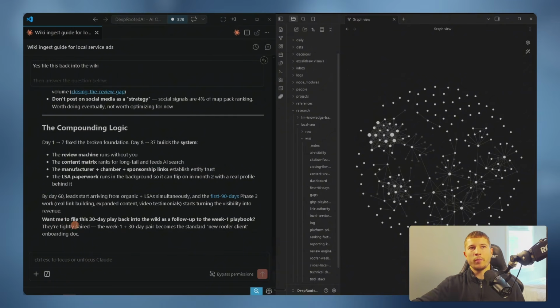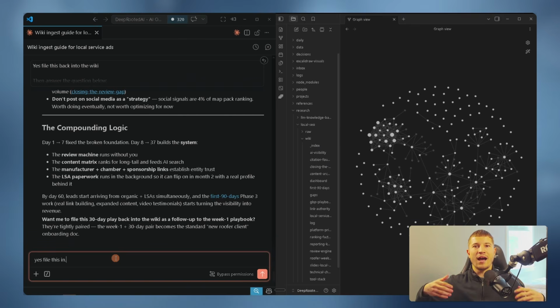Claude asks, want me to file this 30-day play back into the wiki as a follow-up to the week 1 playbook? Then you can see they're tightly paired. The week 1 plus 30-day pair becomes the standard new roofer client onboarding document. We're going to go ahead, file that in, and hopefully at this point you guys see how this compounding loop makes our system that much smarter every single time that we ask a question.